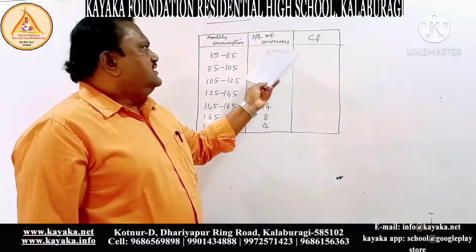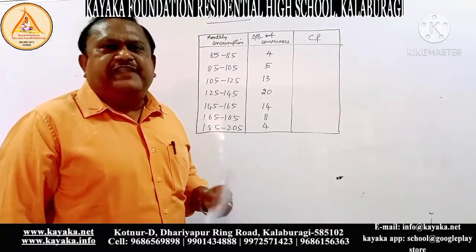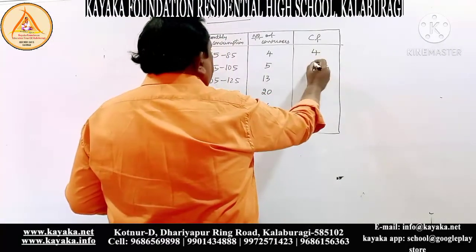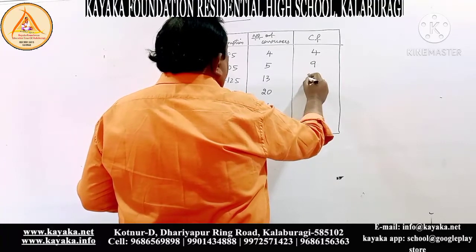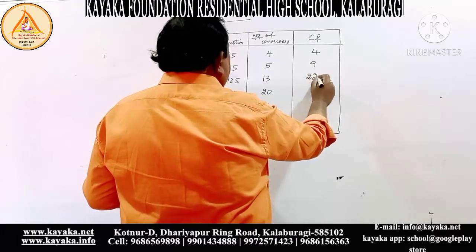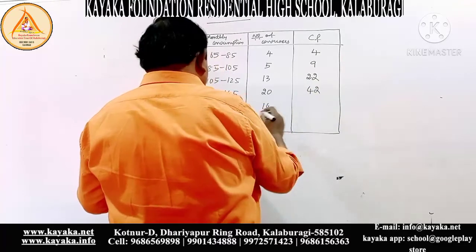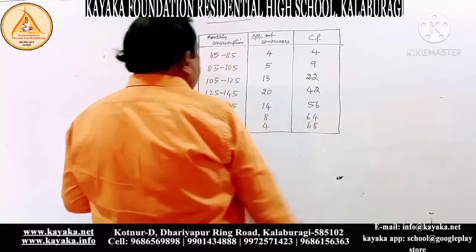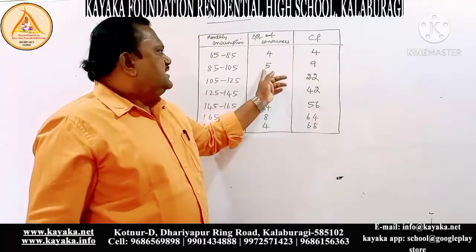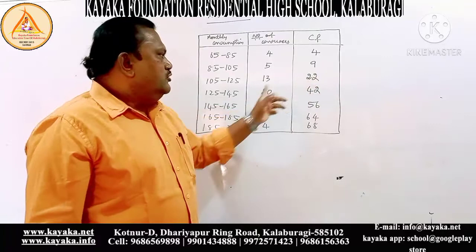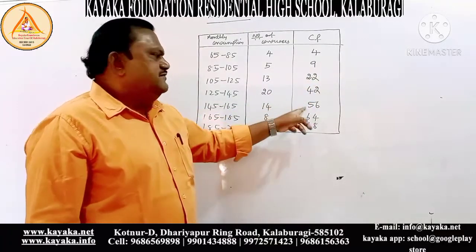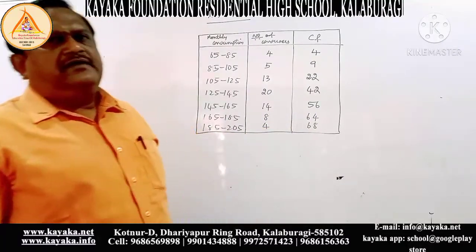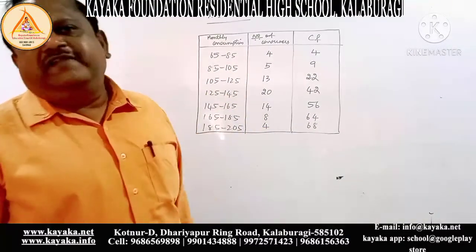This is the frequency, and you have to find the cumulative frequency. Just write 4, then 4 plus 5 gives 9, 9 plus 13 gives 22, 22 plus 20 gives 42, 42 plus 14 gives 56, 56 plus 8 gives 64, and 64 plus 4 gives 68. This is the cumulative frequency now.